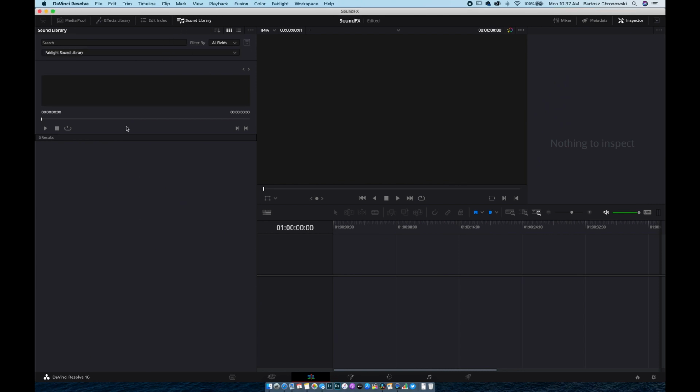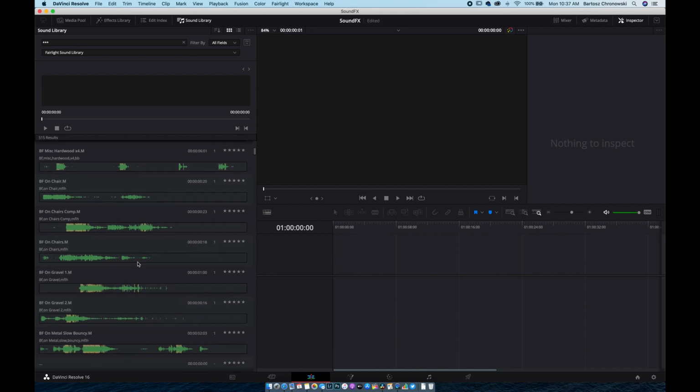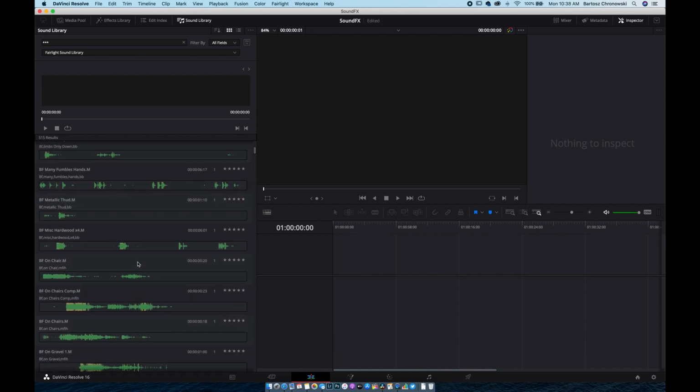and to show what's in the library, you can find the library. I have installed the Fairlight Sound Library already, and to see the content, you have to use a little trick because you have to find everything manually. But if you put 3 asterisks, you will see all the library that is installed with the titles and the waveform, and you're good to go, basically.